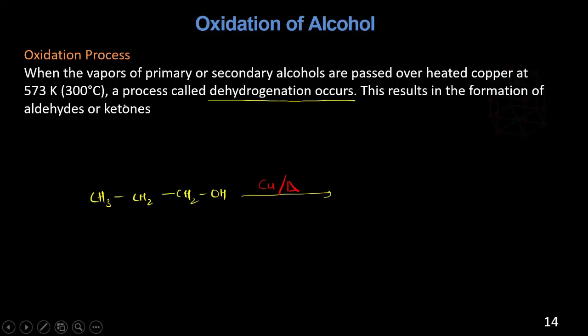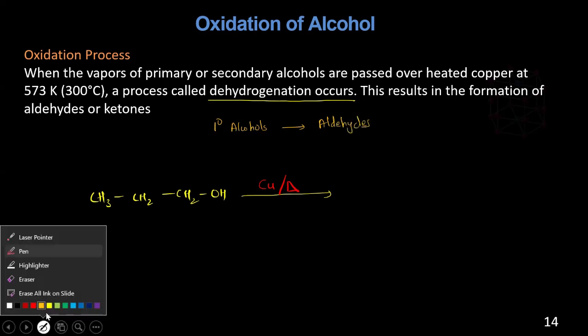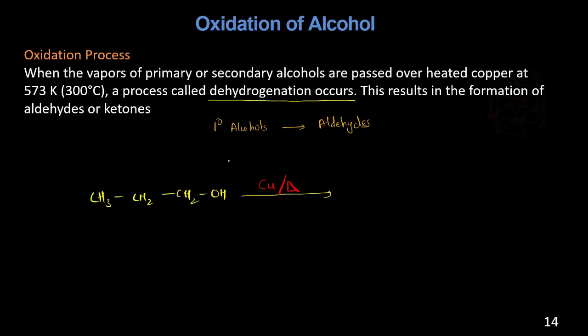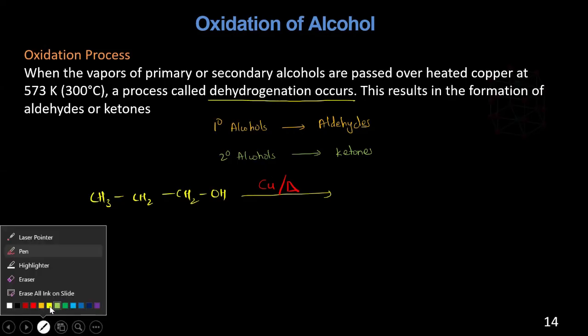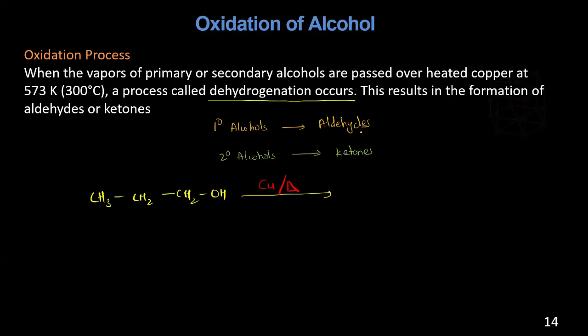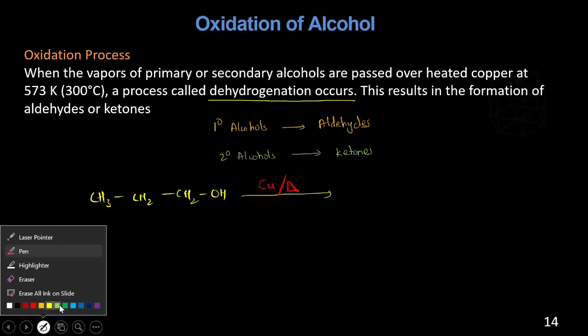Don't forget, the primary alcohols will turn out to be aldehydes. And secondary alcohols will oxidize to the ketones. Understood? So remember, whenever you oxidize a primary alcohol, it will turn out to be an aldehyde. If you oxidize a secondary alcohol, it will turn out to be a ketone.